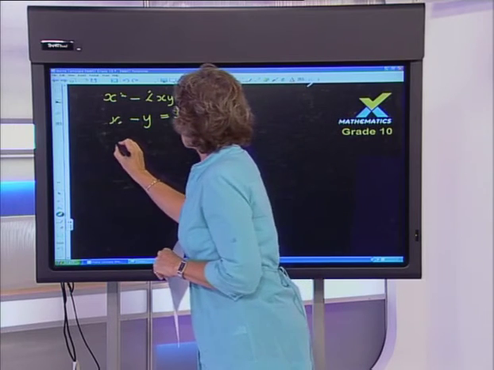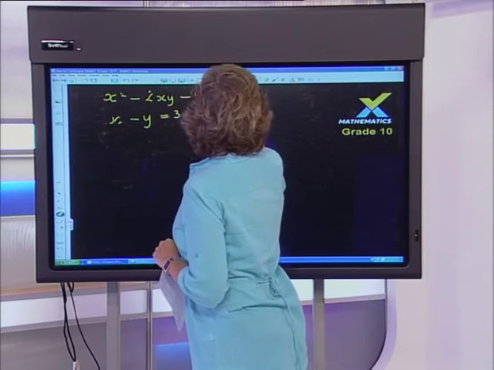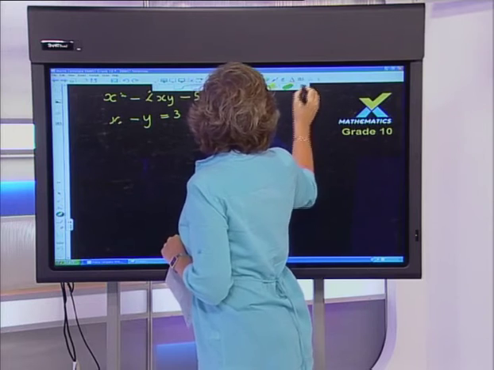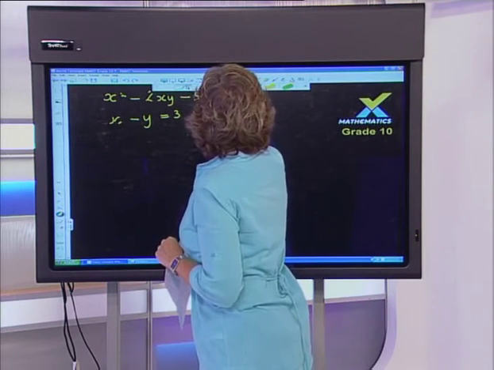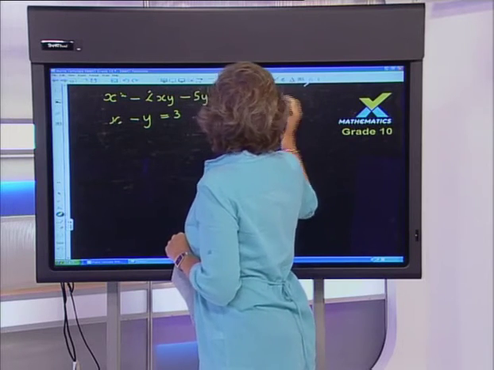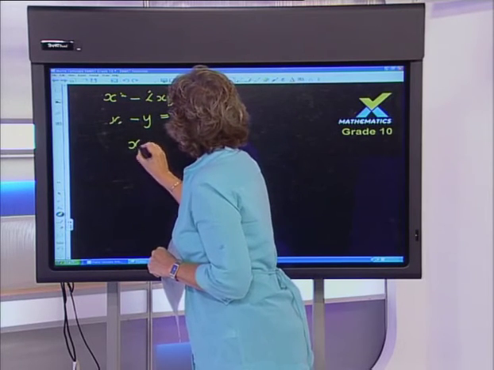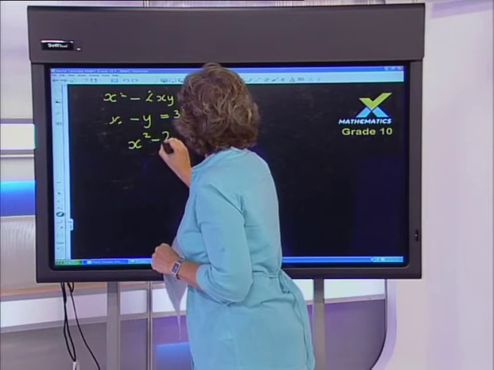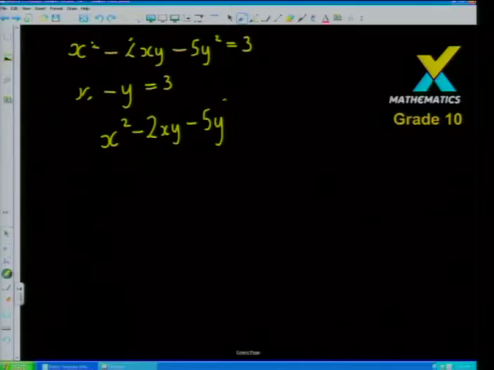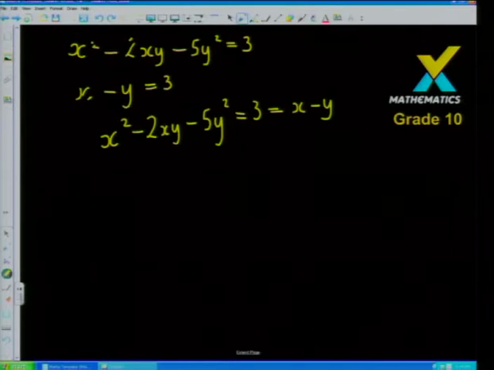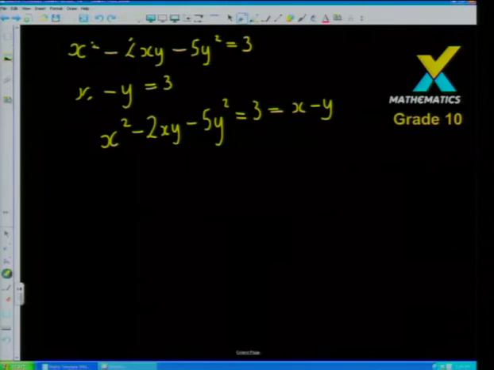All right, guys, I was actually quite kind to you when I gave you this as the challenge question, because as it appeared on my text, it looked like this initially: x squared minus 2xy minus 5y squared equals 3 equals x minus y. Now that's how it appears in my script. I've taken that off of one of my school tests.